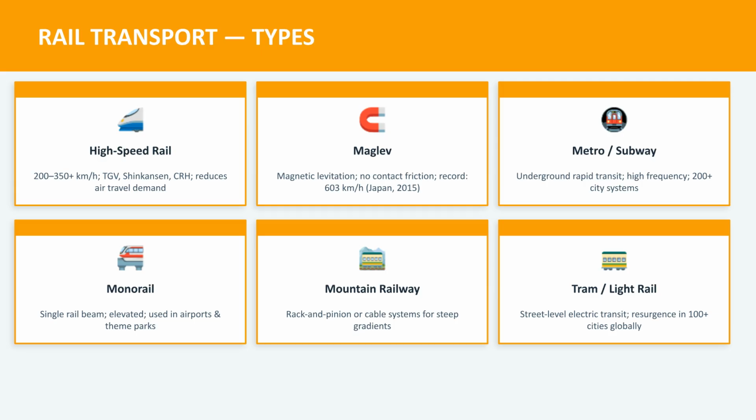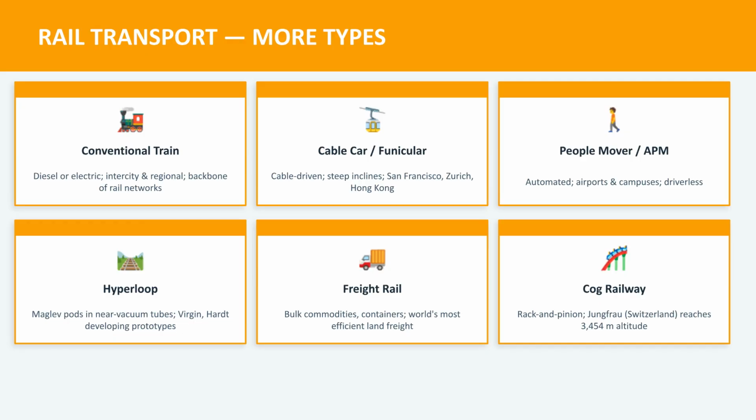Rail transport encompasses various types, such as high-speed rail like the TGV, magnetically levitated maglev systems, and extensive metro and subway networks serving hundreds of cities globally. Other rail types include conventional trains, cable cars for steep inclines, automated people movers, freight rail for bulk commodities, and the conceptual Hyperloop, which uses maglev pods in vacuum tubes.